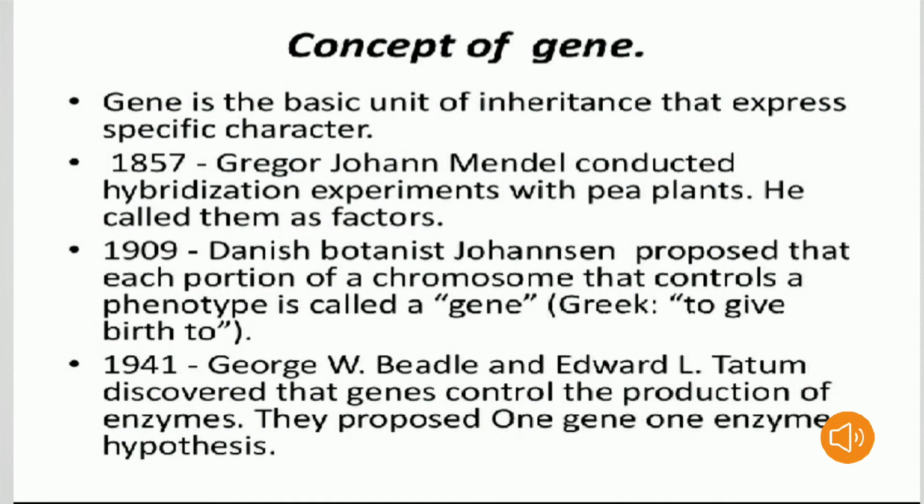Some other scientists gave definitions of a gene. In the year 1857, Gregor John Mendel conducted hybridization experiments with pea plants. He called them factors. Another scientist, in the year 1909, the Danish botanist Johannsen, proposed that each portion of a chromosome that controls a phenotype is called a gene. Gene in Greek means to give birth to.